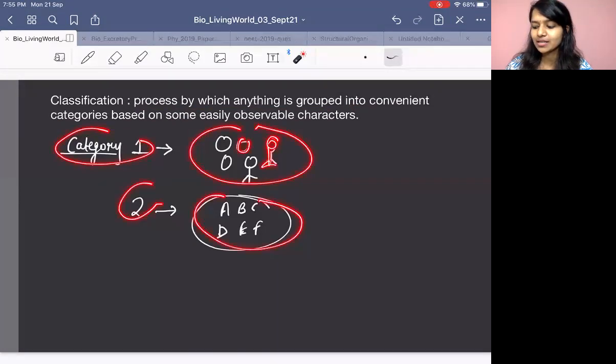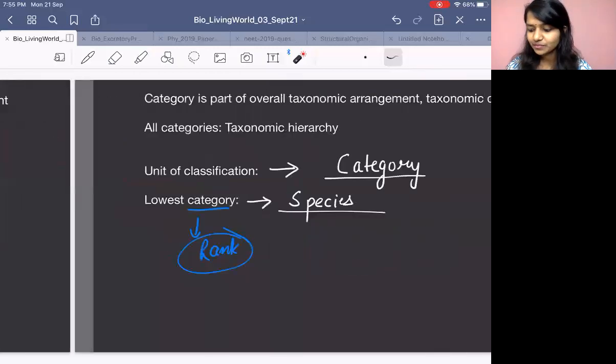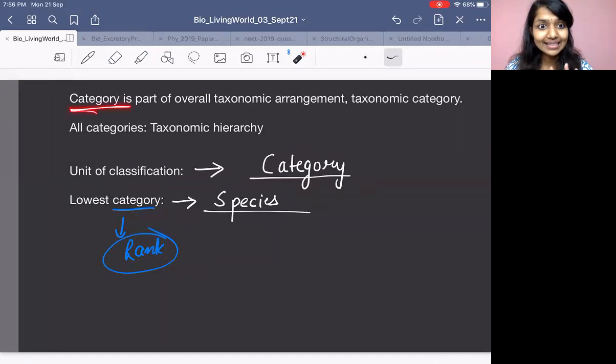I have put so many species here. Maybe some characters must be matching. That is why I have put them in category 1. I have put it here, A, B, C, D, E, F. Some characters must be matching there also. That's why I have put it there. Right? So this category is very, very important. Without category, can you do classification? Think over it. Without category, can you do classification? No, right? Without category, you can't do it. You have to have a category to put organisms, right?